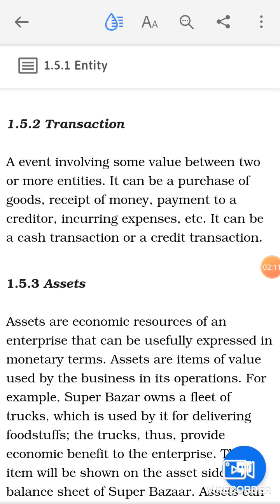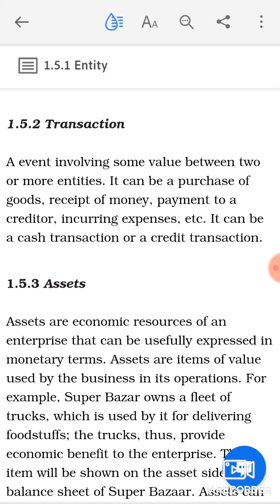So any economic event that takes place between two entities or more than two entities will be called a transaction. Now when I am talking about an economic event, it means the exchange of goods and services for a value, either on credit basis or on cash basis. Like for example, if one entity purchases goods from another entity, it will be called a transaction between these two entities.